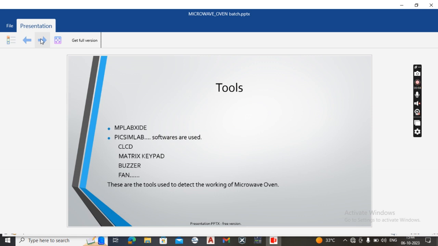CLCD is used to display the working of the microwave oven, and the Matrix Keypad is used for giving input to the microcontroller. The Buzzer is used for identifying the end of the running process of the microwave oven. The Fan is used to detect whether the oven is running or not. These are the tools used to detect the working of the microwave oven.